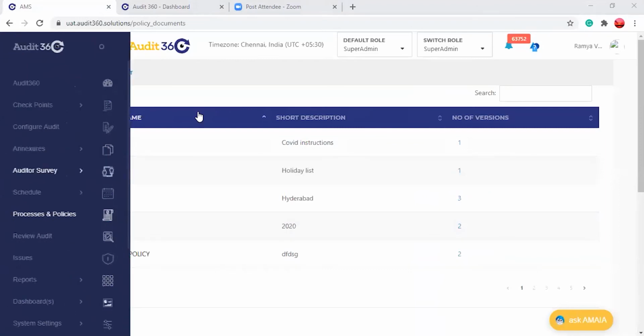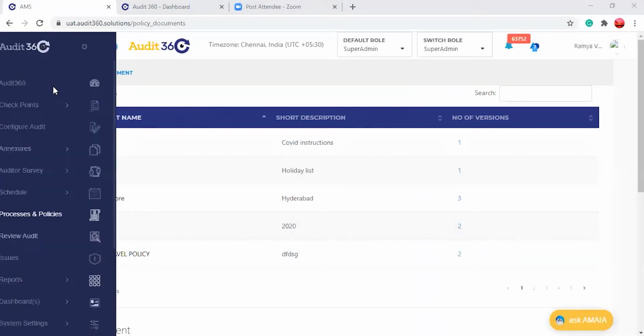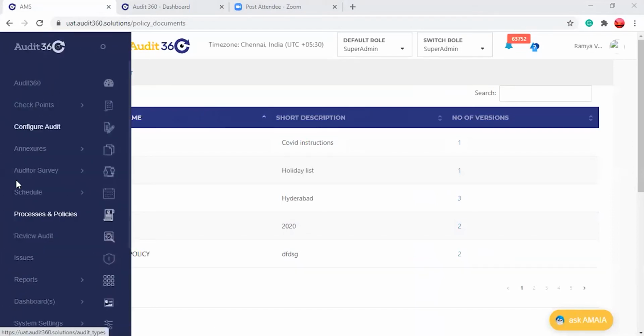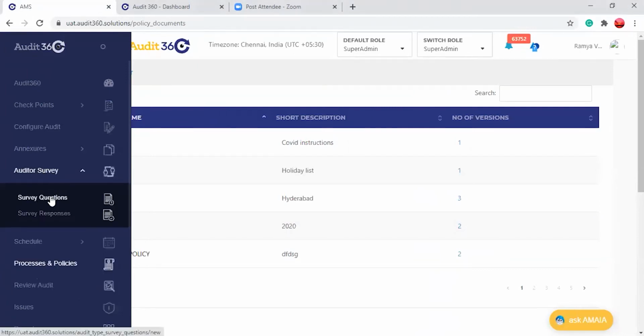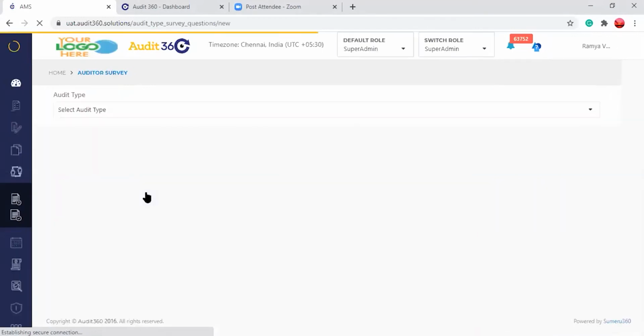So again, as I said, it is an admin module. Admin will be logging in and coming to the auditor survey and survey questions. Basically, this has been already predefined, but you have to configure your audit in the configure audit section. Once it has been configured there, your audit type will be reflected. It will be used only for the selected audit type.